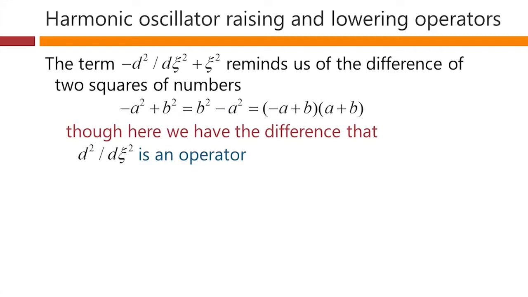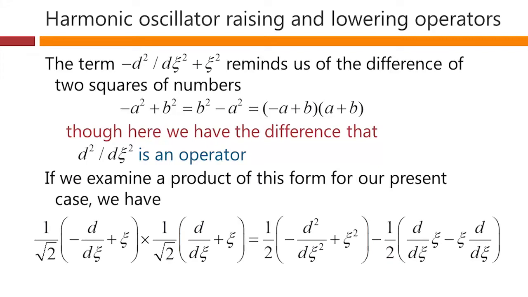In the present case, though, we're not just working with numbers, we're working, especially, with an operator. So d2 by dxi squared is an operator. And if we examine a product analogous to this form, which would be this form down here, we do indeed get what looks like our difference of two squares, but we also get another term.